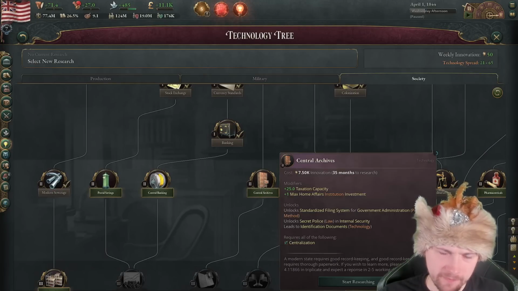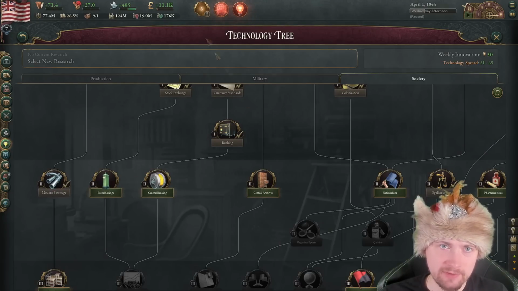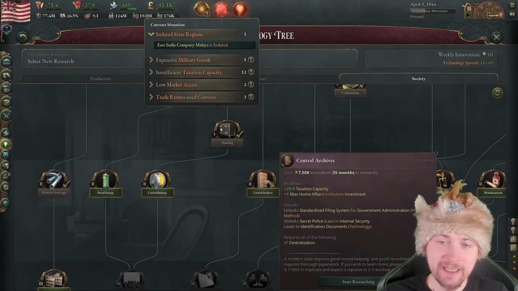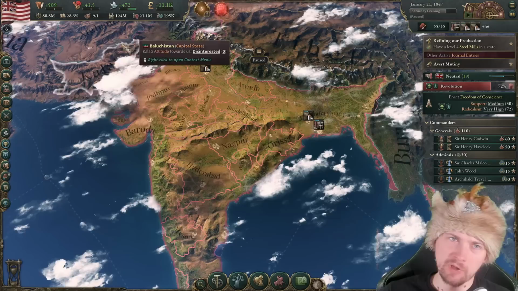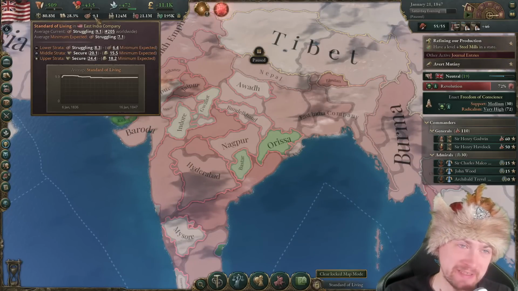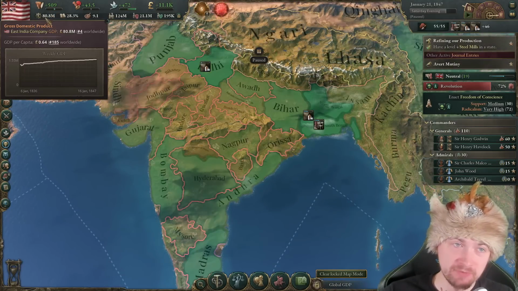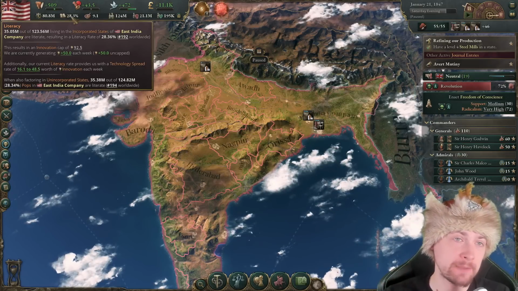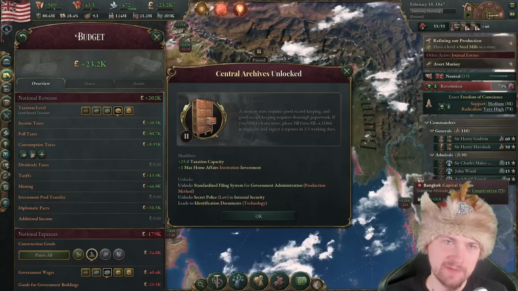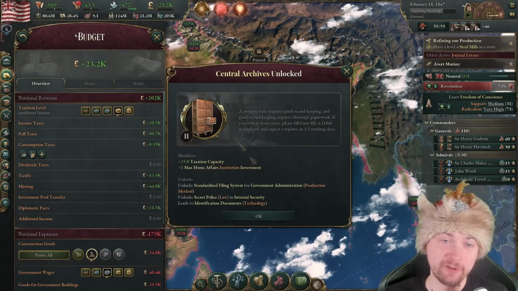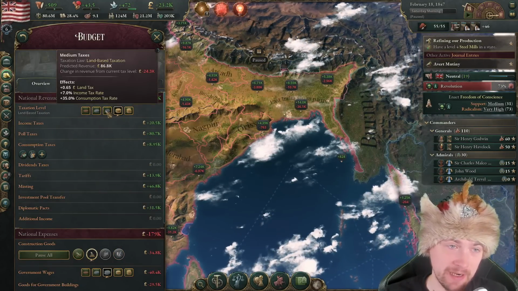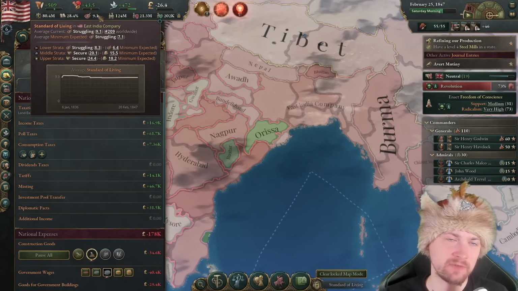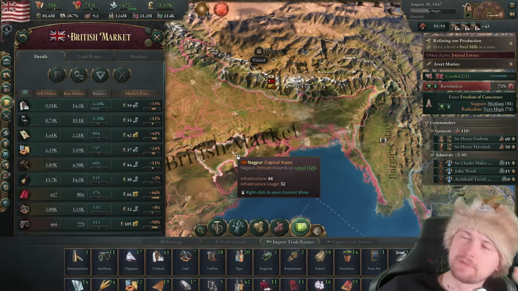I'm also lacking a lot of taxation capacity for our country, so just take a look here, taxation capacity. Let me go ahead and annex the central archives. That's gonna help with that. While we're not even really improving our standard of living, GDP keeps increasing, just for now very slowly, and more importantly literacy, we increased that by almost 10% at this point. And central archives pretty much increased our economy by 10,000 right away, so I can go back to the medium taxation level, so I can increase the standard of living now. Oh my god, I'm still learning the game.